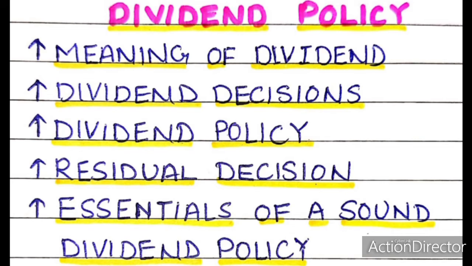Dividend decisions and dividend policy. Dividend decision is the determination of the percentage of earnings to be paid by the company in cash to its shareholders as dividend and the percentage of earnings to be retained by it for financing its long-term growth. It means evolving a dividend policy of dividing the earnings between dividends and retained earnings so as to achieve the objectives of the firm.